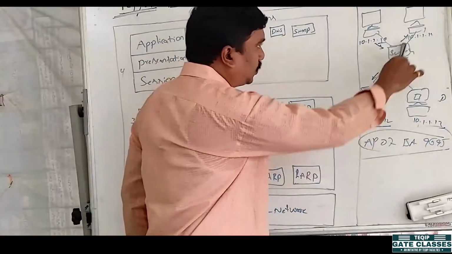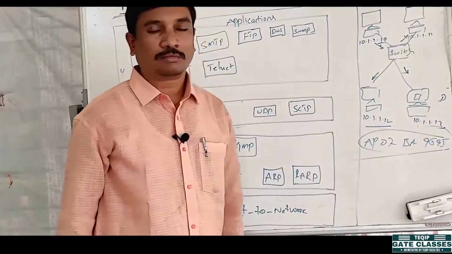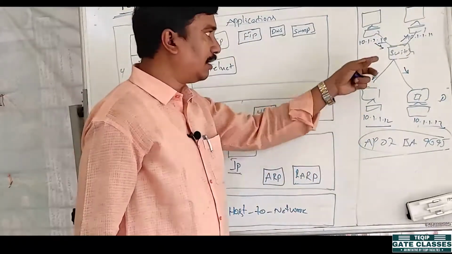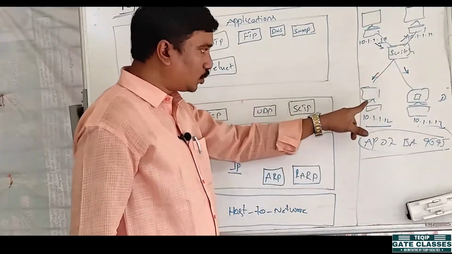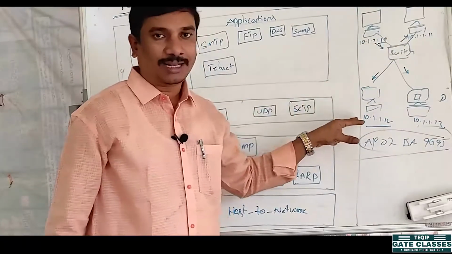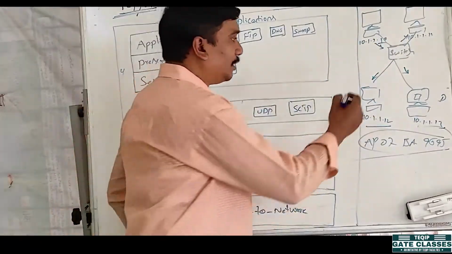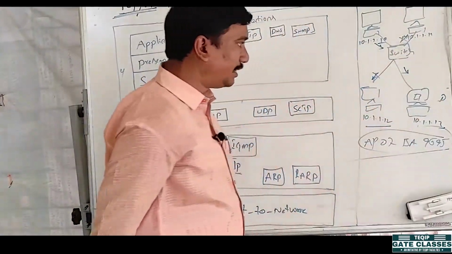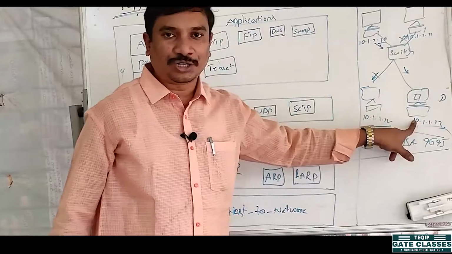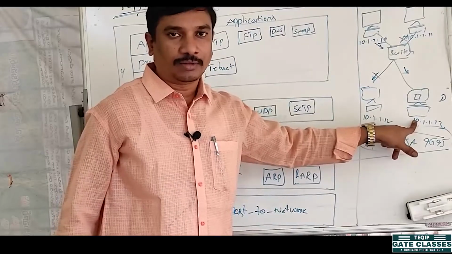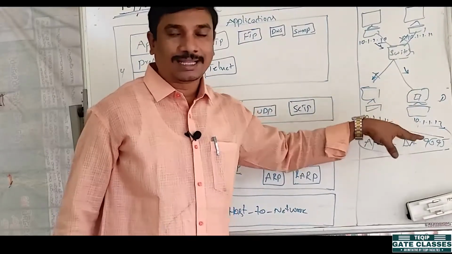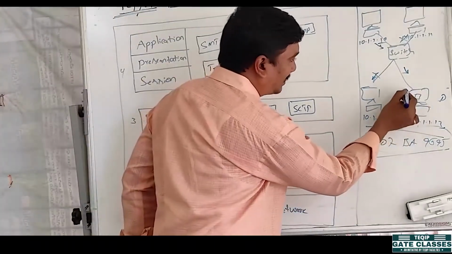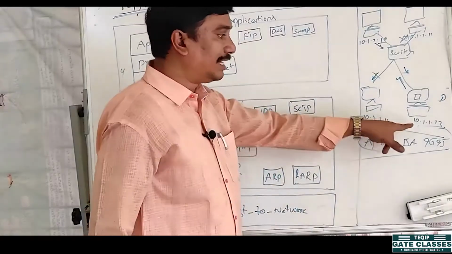The request also goes to system 2 and system 3, but they are not 10.1.13, so the message is simply discarded. Then it reaches the destination, 10.1.13. The condition is true, meaning the IP address matches, and it replies with its MAC address.